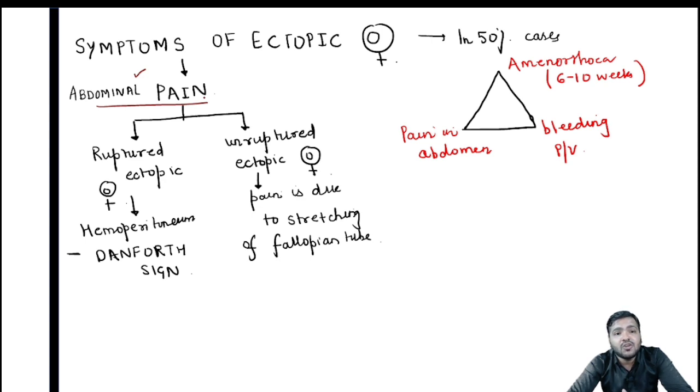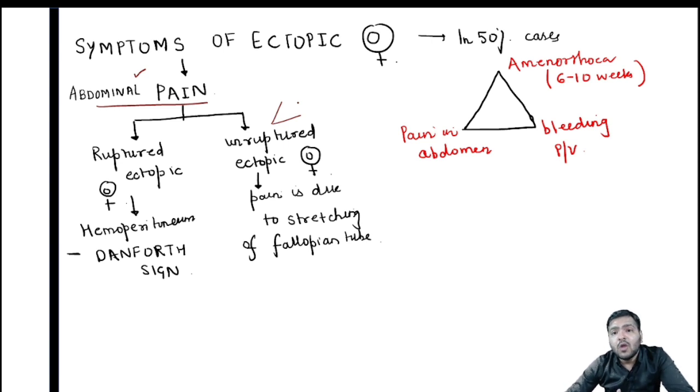and that is seen in cases of ruptured ectopic pregnancy, whereas pain in cases of unruptured ectopic pregnancy is due to overstretching of the fallopian tube. And you know that unruptured is basically in two sites, ampulla and infundibulum, whereas ruptured is in the isthmus and interstitium part.